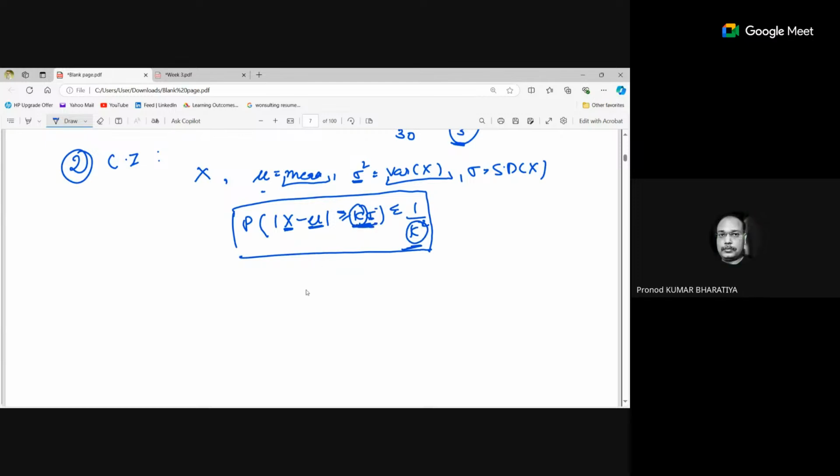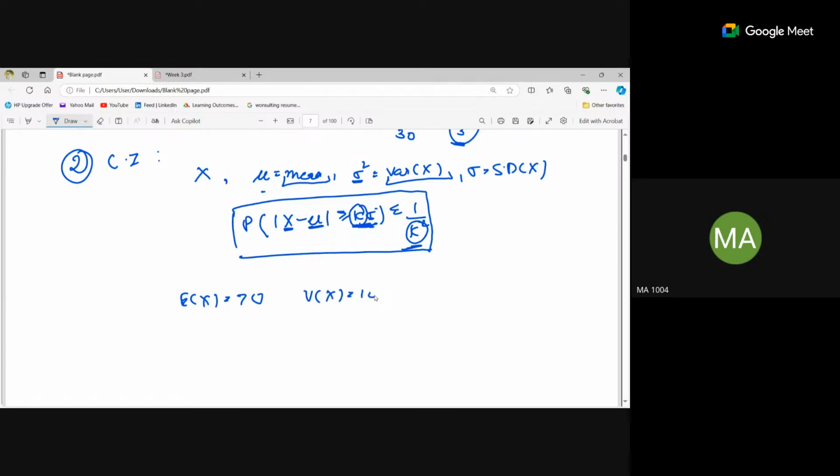Okay. So for example, let's take an example. The average score in an exam was 70. The expectation is 70, and we have been given the variance as 100.